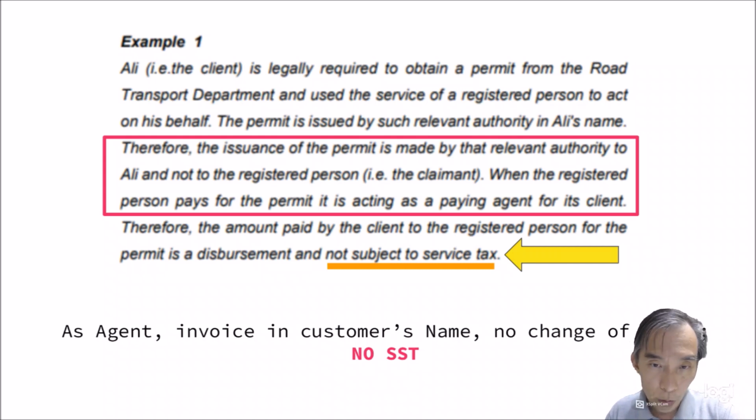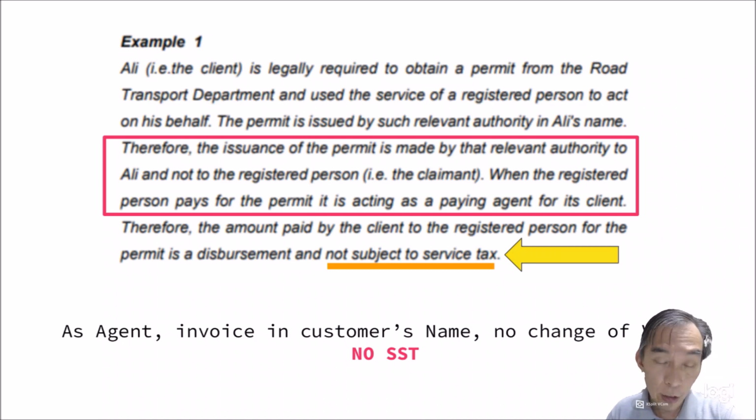Therefore, the issuance of the permit is made by the relevant authority to Ali and not to the runner, because the runner is just doing his job as an agent in this case. So when the registered person pays for the permit, he is actually acting as an agent for his client. So he's just a runner for his client. Therefore, the amount paid by the client to the registered person for the permit is disbursement. This is disbursement and not subject to service tax.